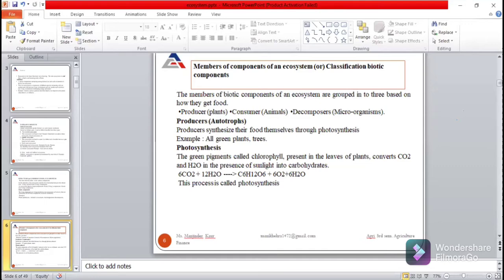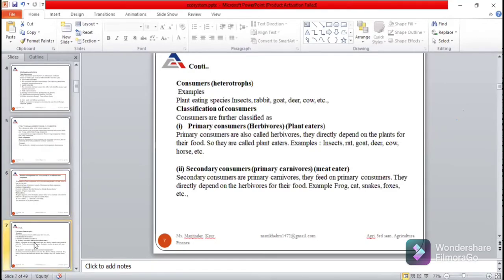Next component of biotic component is consumers. Consumers are also called heterotrophs. Clear? Heterotrophs are those which cannot generate their food themselves. They depend on others. Examples: plant-eating species, insects, rabbit, goat, deer, cow, etc. These are examples of heterotrophs because they depend on the producers.